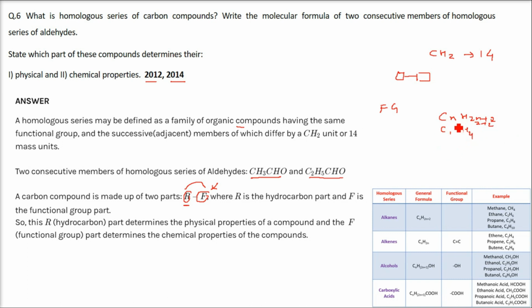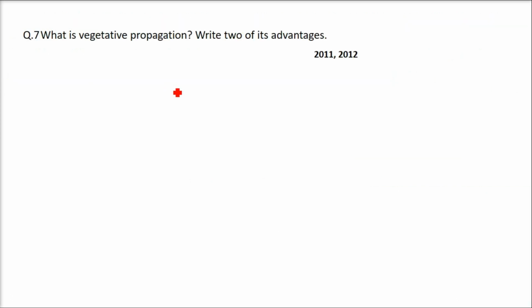What will be the second one? Now I'm putting n as 2. So C2H(2 into 2 plus 2), 2 into 2 is 4, 4 plus 2 is 6. So C2H6. It goes on like this. That is why alkanes, alkenes, alcohols and carboxylic acids are homologous series of carbon compounds.